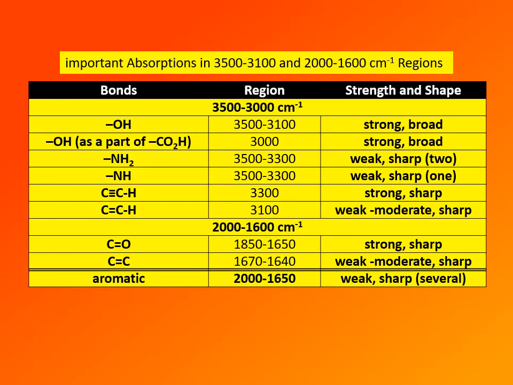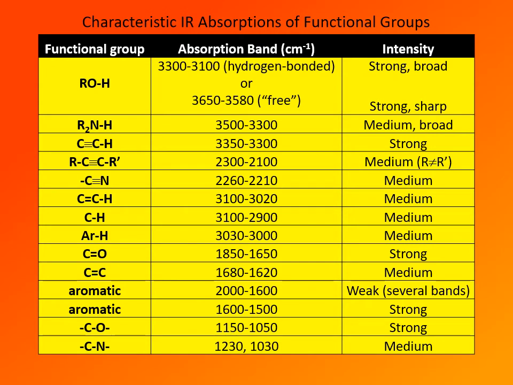Here is a summary of important absorptions in the two regions we just covered, between 3500 and 3100 inverse centimeters and 2000 and 1600 inverse centimeters. If you wish, you can pause the video here and examine this in more detail. And here are IR absorptions of various functional groups, of various bonds.